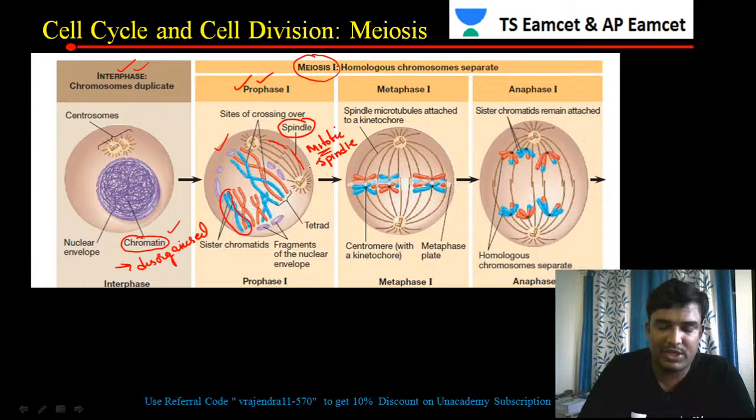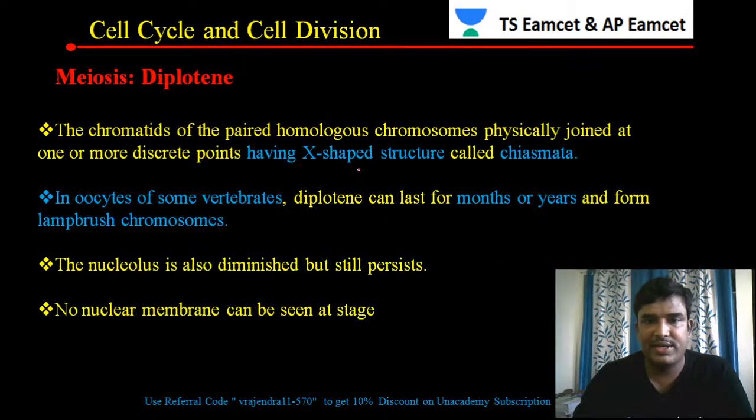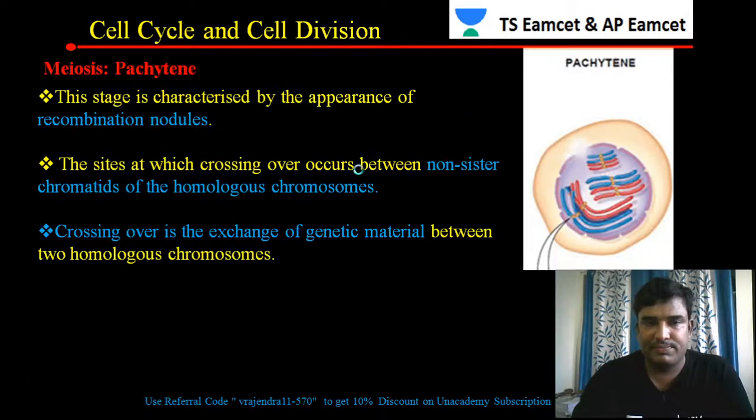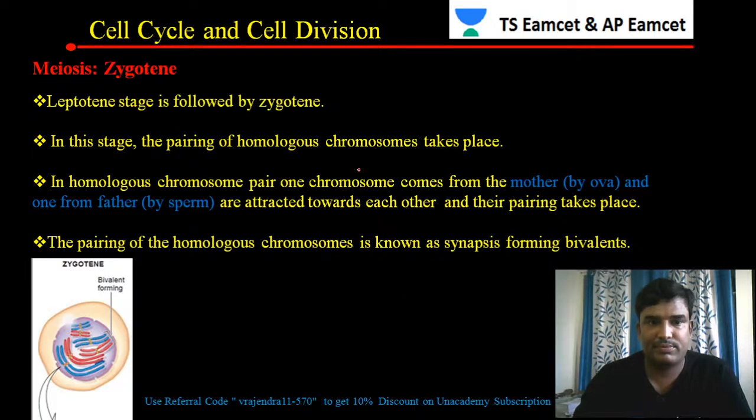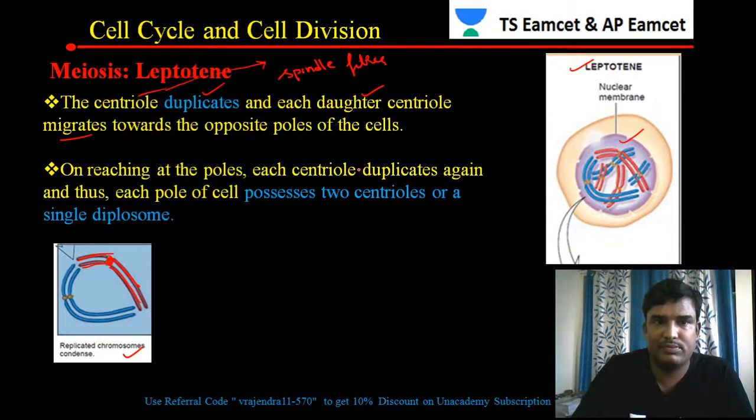What is the main purpose of centrioles in metaphase? When it comes to metaphase 1, centrioles develop into spindle fiber like structures. The main purpose of the centrioles is to produce the spindle fibers. On reaching the poles, each centriole duplicates again, and each pole possesses 2 centrioles, which is called a diplosome.